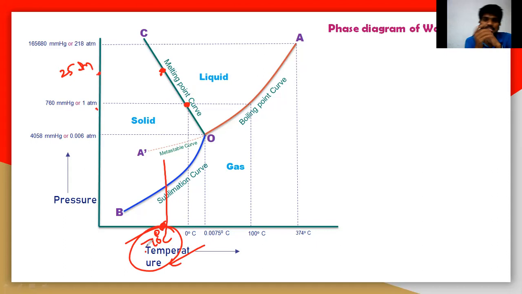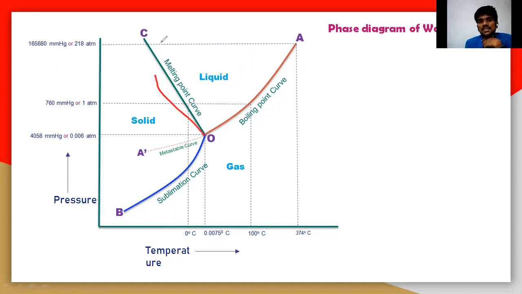So what is the reason here? This is only for the water molecule. This is the special behavior of the water system. For other systems, this melting point curve, this line, should be like this. But for the water system it is like this.